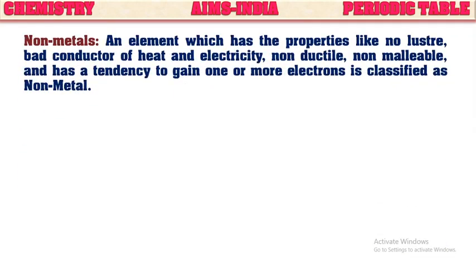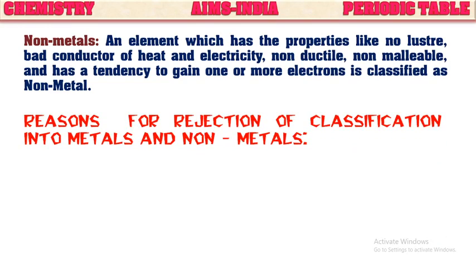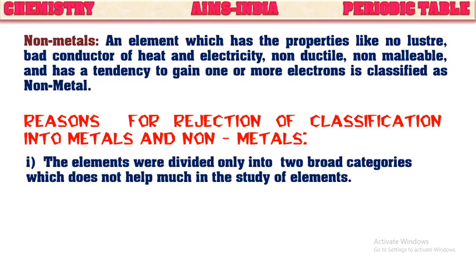And next, non-metals. An element which has the properties like no luster, bad conductor of heat and electricity, non-ductile, non-malleable, and has tendency to gain one or more electrons is classified as non-metal. So even though it is classified, there are some reasons for rejection of these metals and non-metals. Let us see those here. One of them is the elements were divided only into two broad categories, which does not help much in the study of these elements.